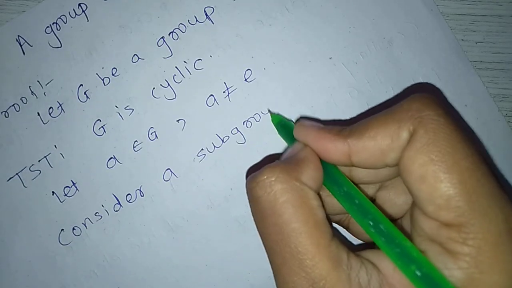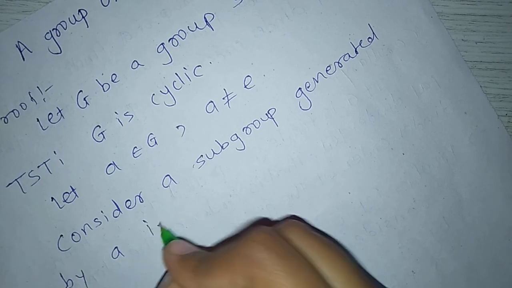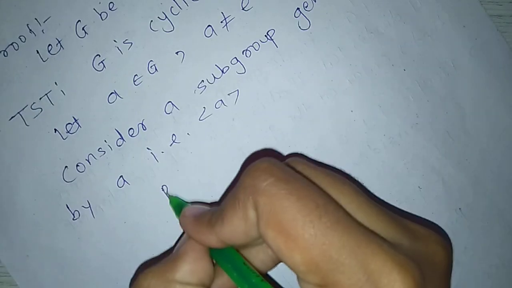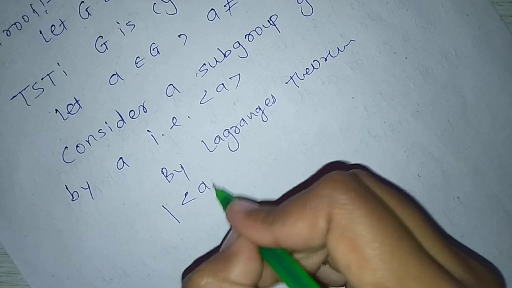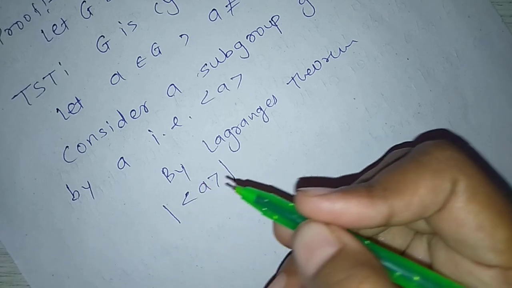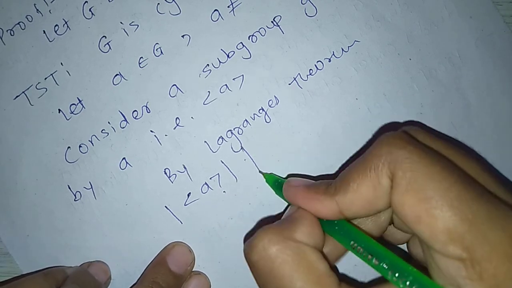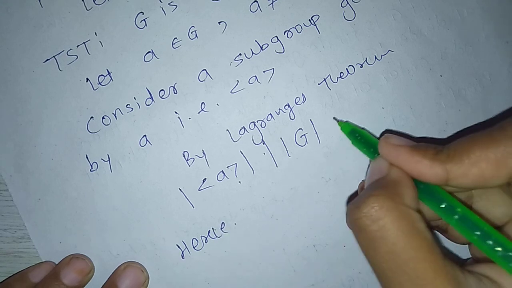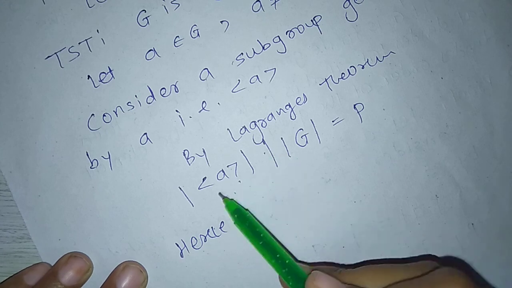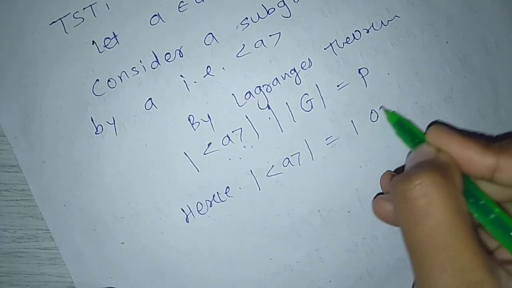Consider the subgroup generated by a. By Lagrange's theorem, order of the subgroup generated by a divides order of G. Hence, here order of G is p, which means order of the subgroup generated by a must be equal to 1 or p.